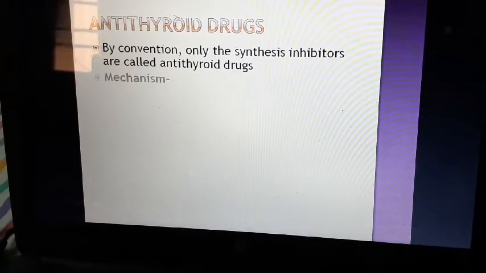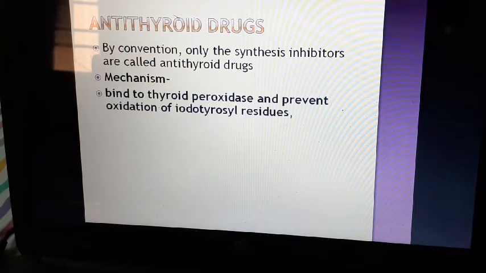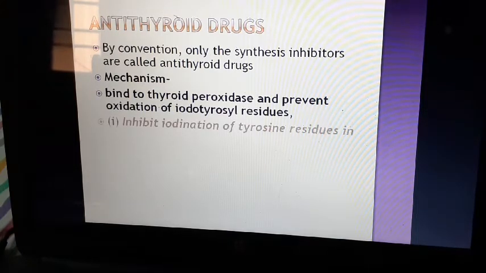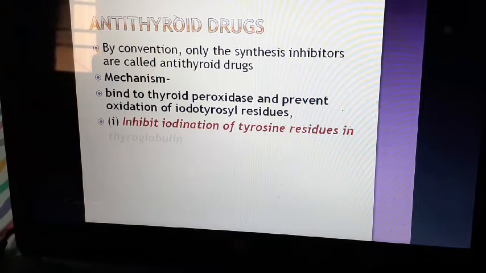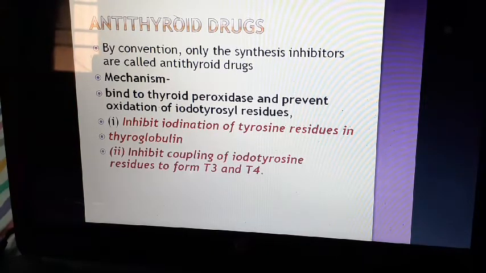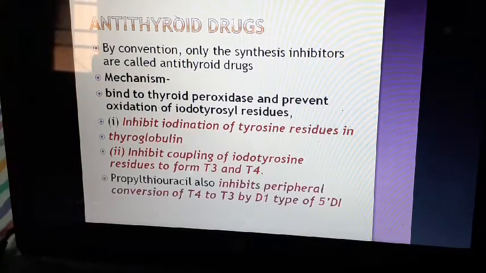But classically, antithyroid drugs means the drugs which inhibit the thyroid peroxidase enzyme. They bind to thyroid peroxidase and prevent the oxidation of iodide, inhibiting the iodination of the tyrosine residues in thyroglobulin. So this is the major function of the antithyroid drugs. They inhibit the iodination of the tyrosine residue, and they inhibit the coupling of the iodotyrosine residues to form T3 and T4. So propylthiouracil and carbimazole, remember these two drugs. Propylthiouracil additionally inhibits the peripheral conversion of T4 to T3.